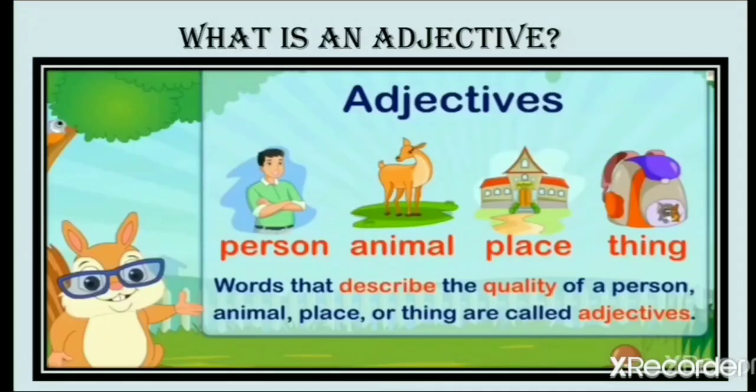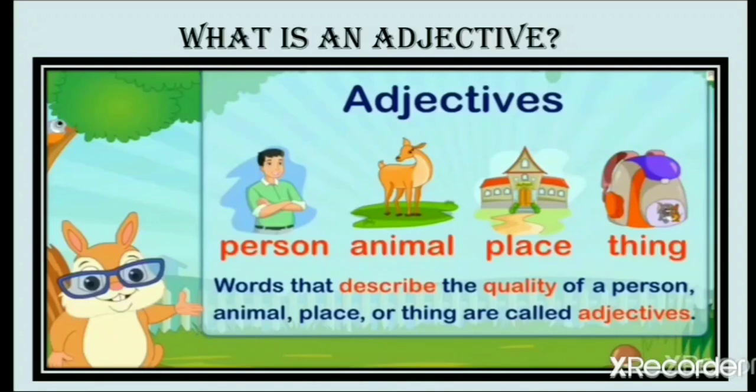Here we will first study what an adjective is. So let us read. Words that describe the quality of a person, animal, place, or thing are called adjectives. For example, you can see the picture.